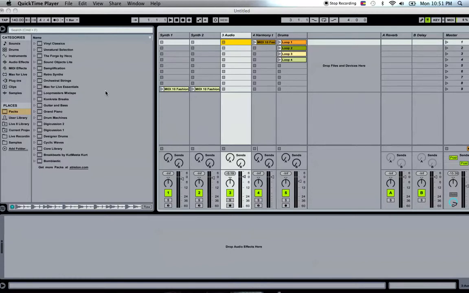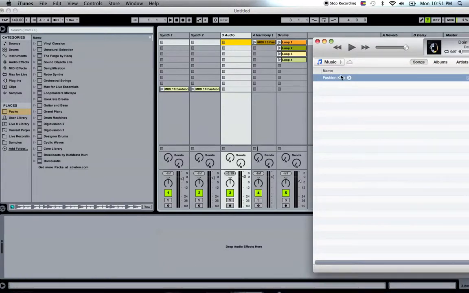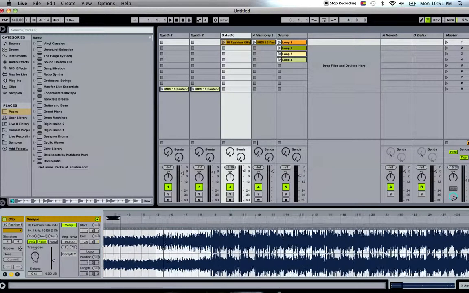It's pretty easy. I'm going to go through it fairly quickly to give you an idea of some of the possibilities. The song I'm going to use is A$AP Rocky's Fashion Killer, but you can use any song that you would like. So what I'm going to do is bring up iTunes and import the song into an audio track. And you can see it right here, it loads up.